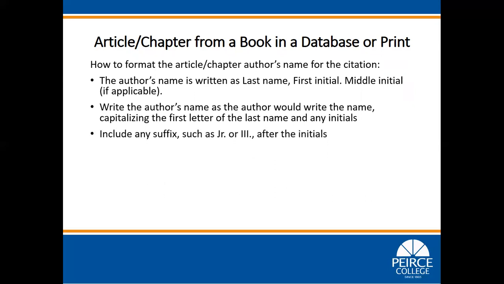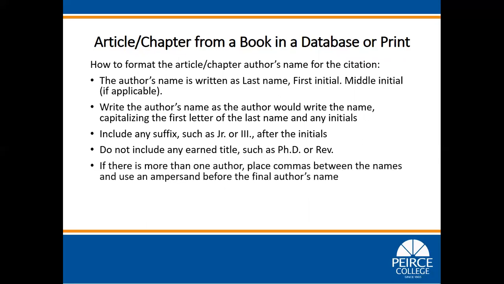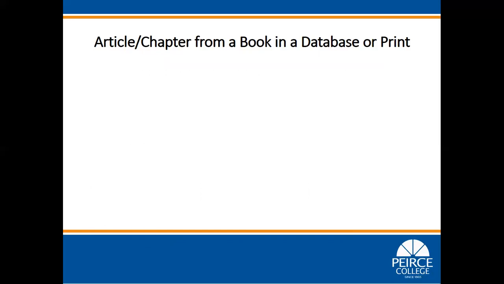Include any suffix, such as Junior or the Third, after the initials. Do not include any earned title, such as PhD or Reverend. If there is more than one author, place commas between the names and use an ampersand before the final author's name. For example, the name in the sample citation is written as Carter, E. A.